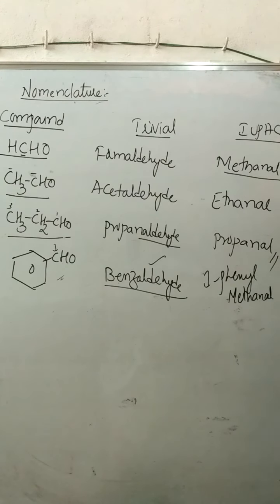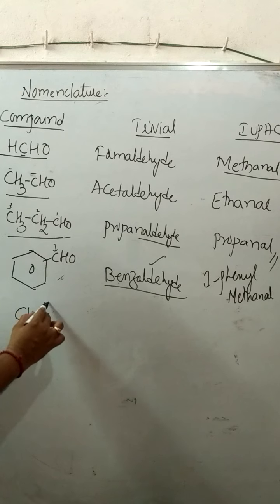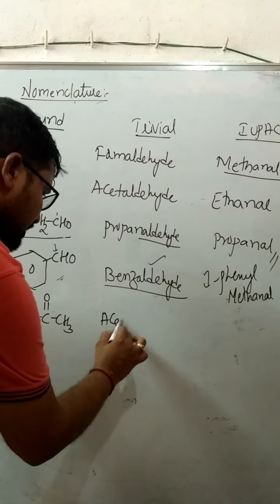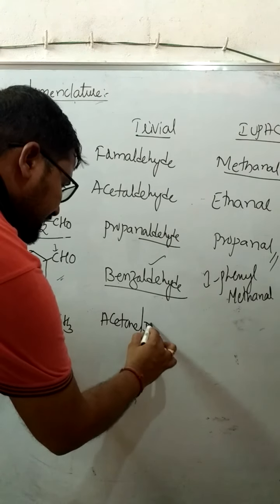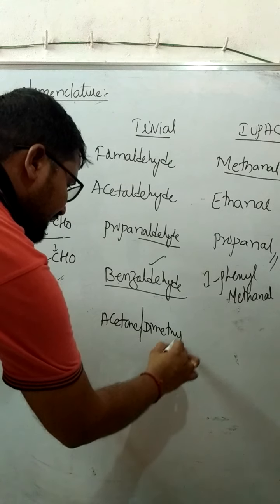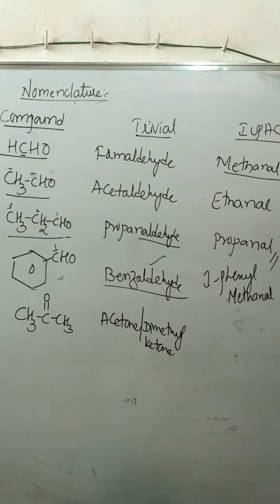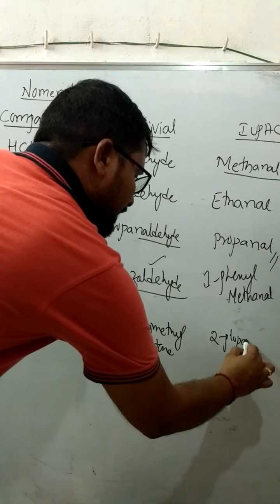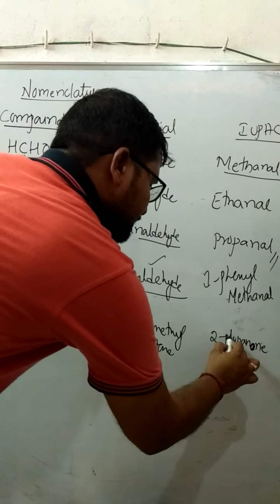Suppose I consider some examples related to ketones. The simplest ketone is acetone, which is a trivial name, or else, since two methyl groups are present, I can write it as dimethyl ketone. Three carbon atoms are there, and the second position is the functional group. Hence, I can write it as 2-propanone.